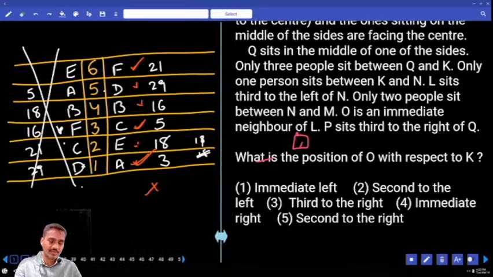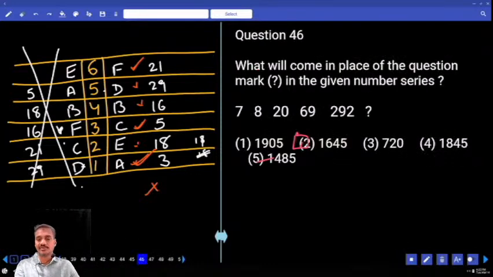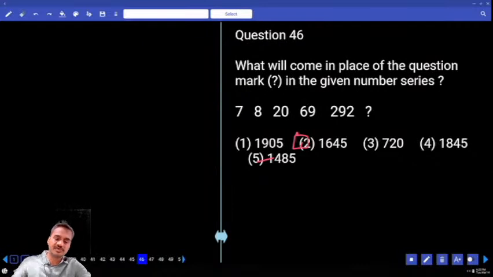From 46 onwards. Then coming to question number 46: 7, 8, 20, 69. How to do it? Choices: 1900, 1600, 700, 1800, 1400. Numbers are increasing at a very fast rate. Starting with 7 it goes up to 1900. Hence, it must be under product or combination. Product is not possible. Hence, it must be under combination. Into 1 plus 1.